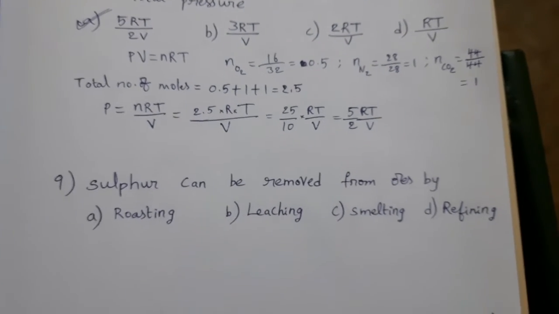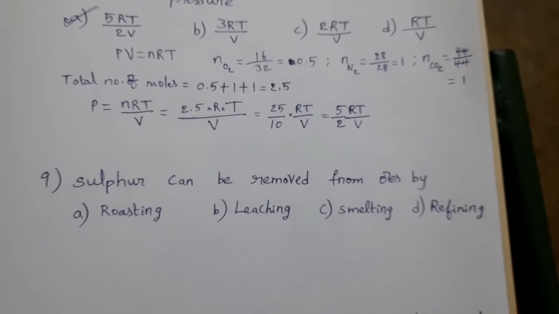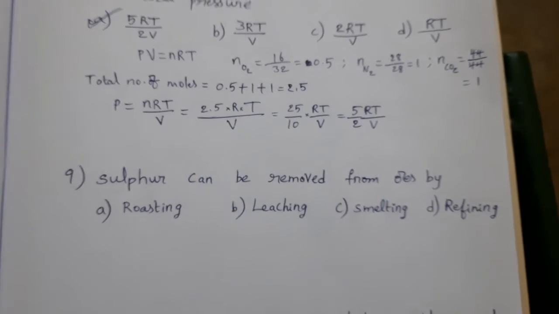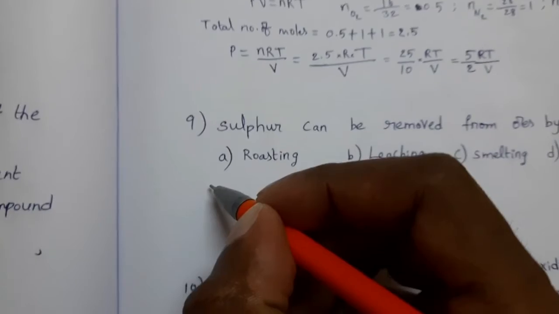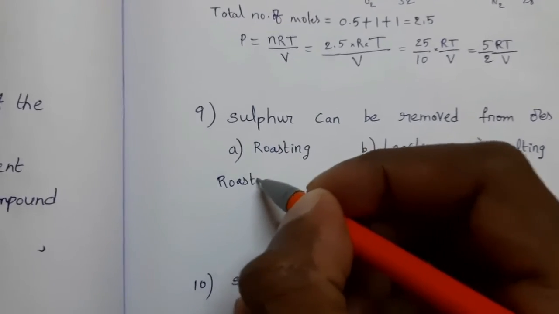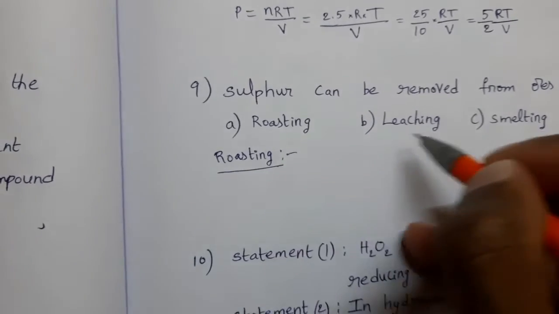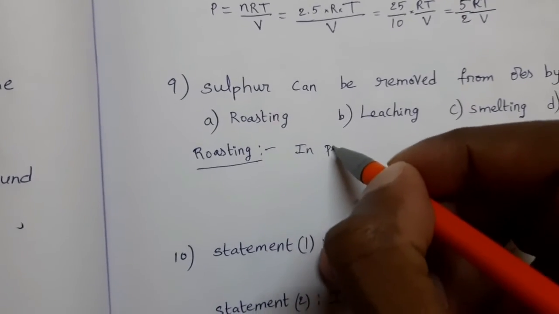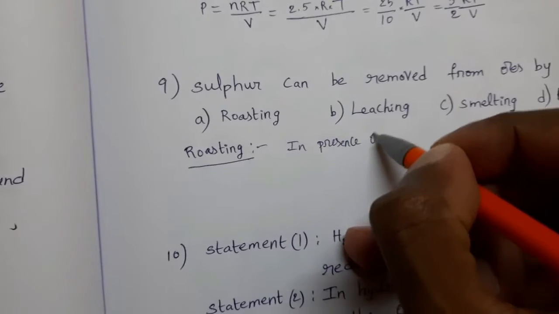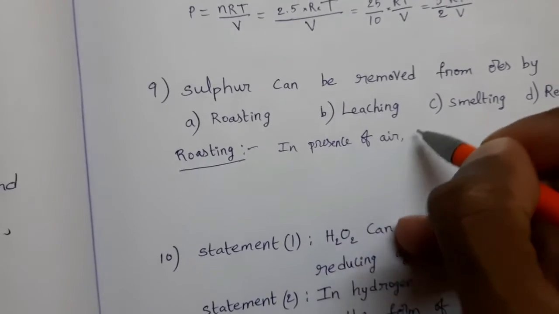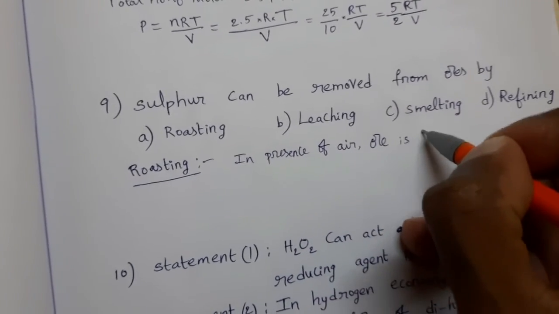Next, sulfur can be removed from ores by roasting process. By roasting process, we can remove sulfur from ore because in presence of air, ore is heated.